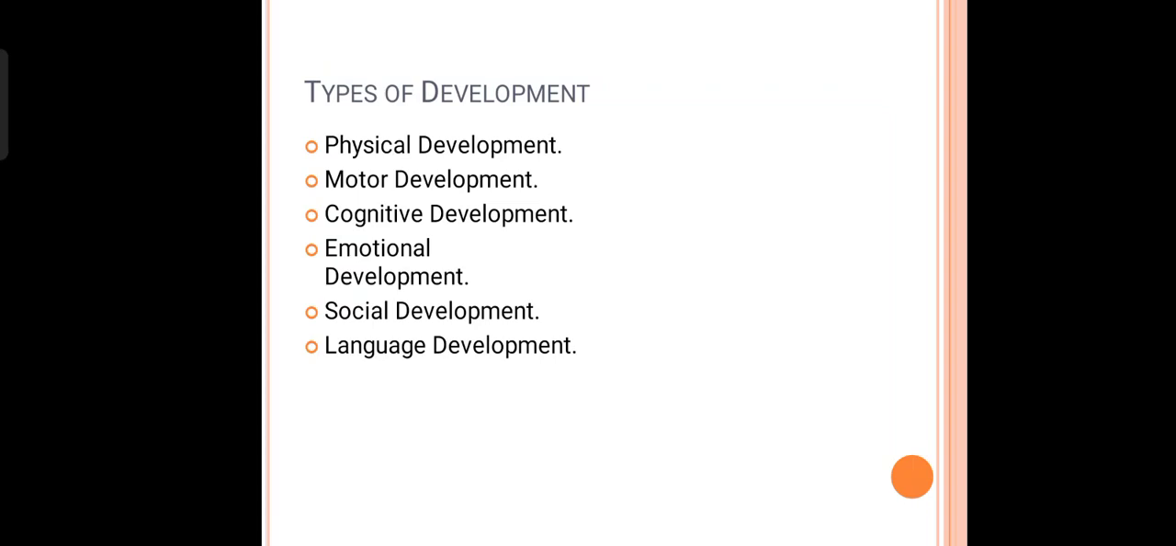Then we have social development. Social development is how we interact with society as a whole, the way we talk, the way we need to respond to the various stimulations in the environment. And last but not the least is language development. That is how we learn to talk and also how we interact with people.